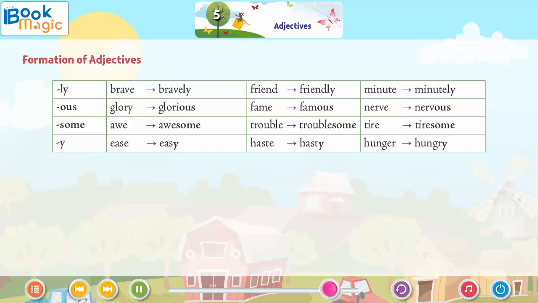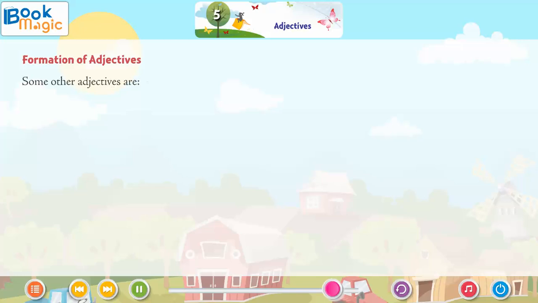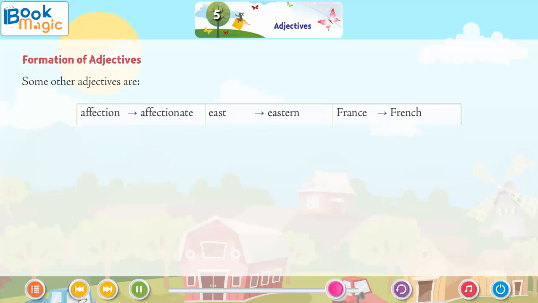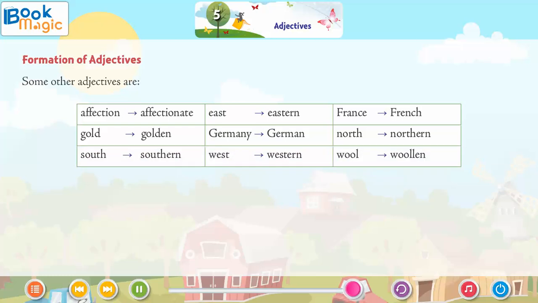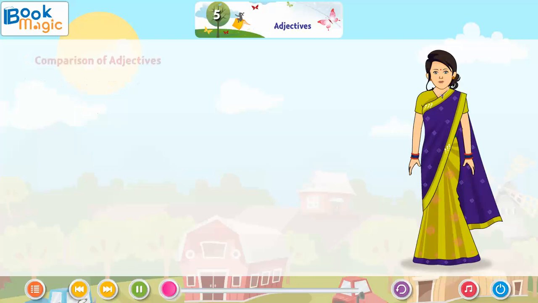Haste, hasty; hunger, hungry. Some other adjectives are: affection, affectionate; east, eastern; France, French; gold, golden; Germany, German; north, northern; south, southern; west, western; wool, woolen.